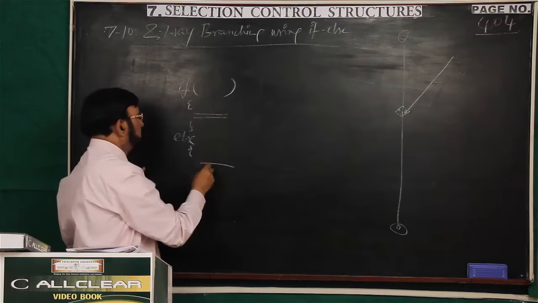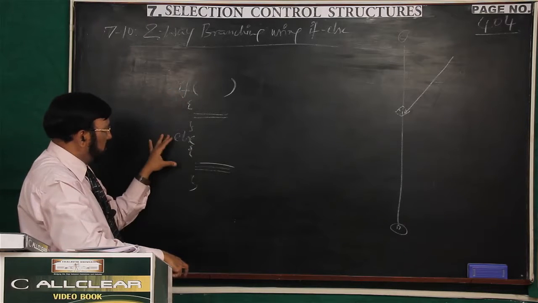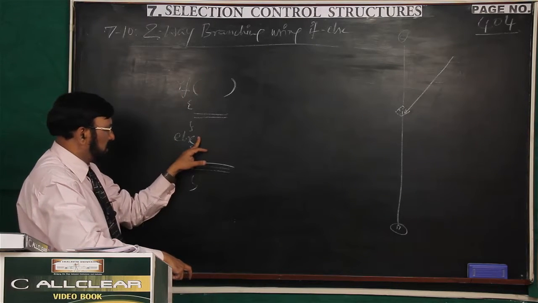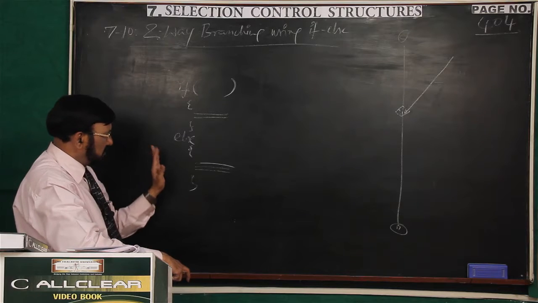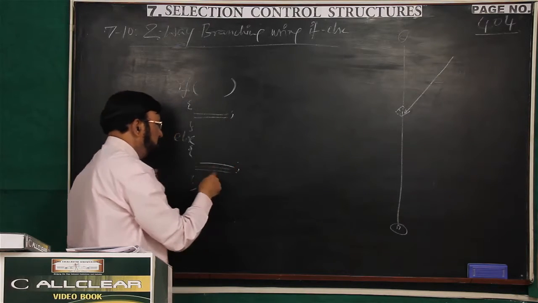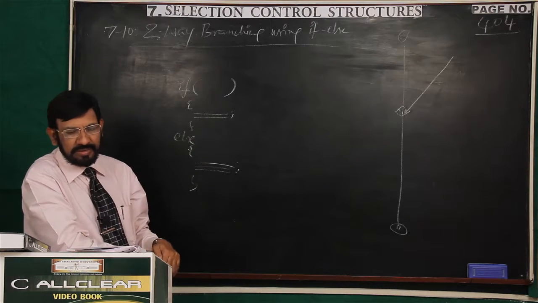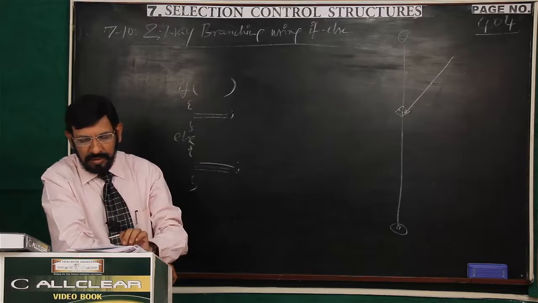So whether one statement or more statements are there, you create a block. This is the if block. This is the else block. Here also you should not write a semicolon. You cannot find any semicolon except after the statements inside the blocks. Now you see the syntax here.